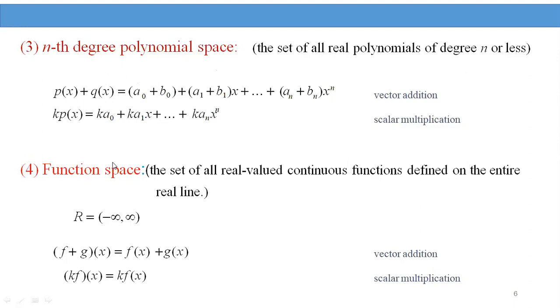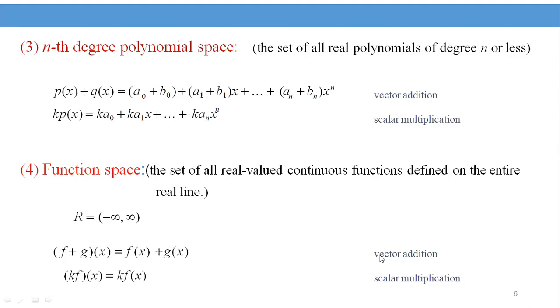One more example I have taken: the set of all real valued continuous functions. Here the set V can be taken as the set of all real valued continuous functions on the entire real line. That means f of x and g of x are elements of V. Here we define the vector addition: f plus g of x is equal to f of x plus g of x. This is the vector addition. k into f, kf of x, is equal to k into f of x. This is the scalar multiplication.